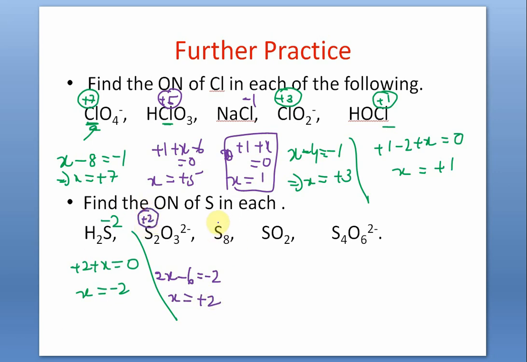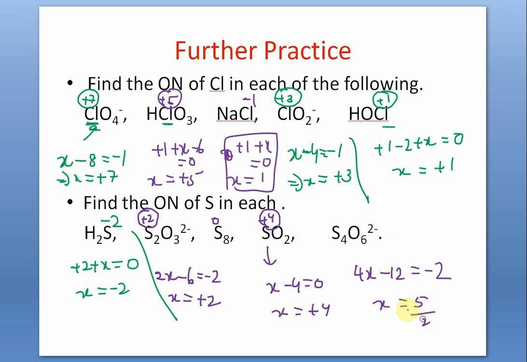This is elemental sulfur, 0. Elemental sulfur. So this is SO2. Say x plus minus 4 is equal to 0. So x is equal to plus 4. And this is again 4 sulfur atoms, so again you get an average value. This is called tetrathionate ion. So 4x minus 12 is equal to minus 2. So x is equal to 10 by 4, 5 by 2, plus 5 by 2 or plus 2.5.